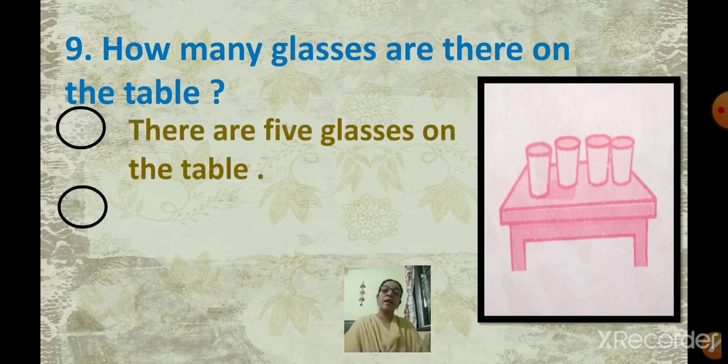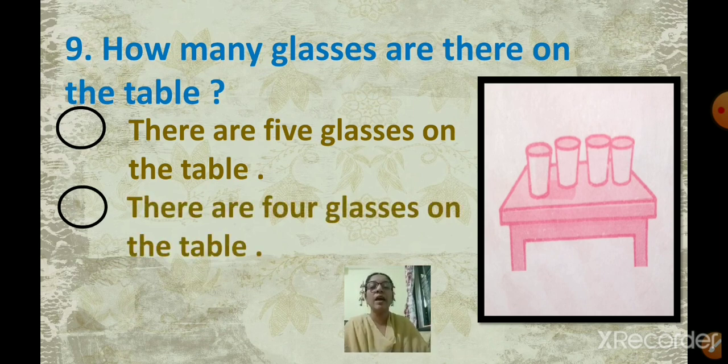First one is, there are 5 glasses on the table. Let us see the next option. There are 4 glasses on the table. First option is, there are 5 glasses on the table. The second one is, there are 4 glasses on the table. So first, we are going to count how many glasses there are. Then we are going to click on the correct answer. So, let us count.